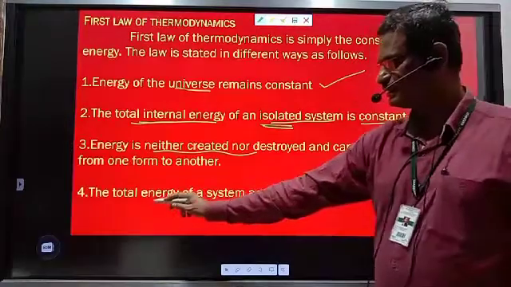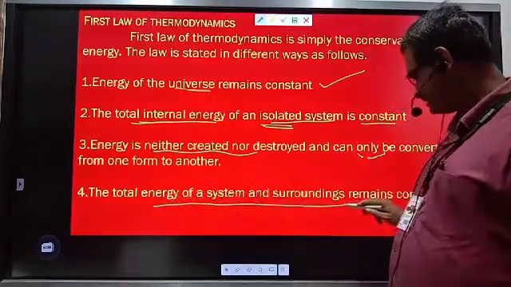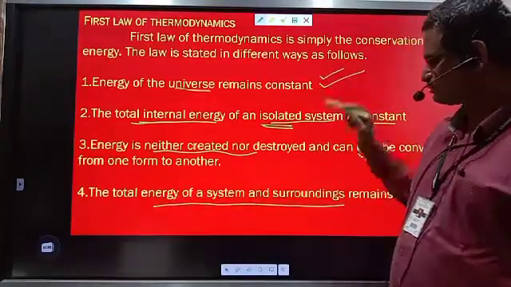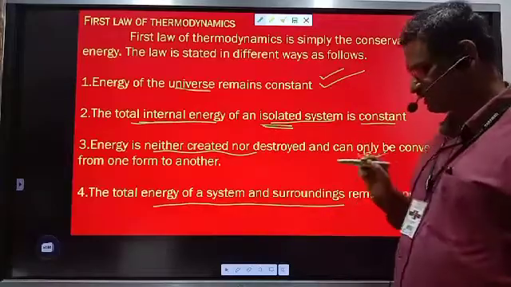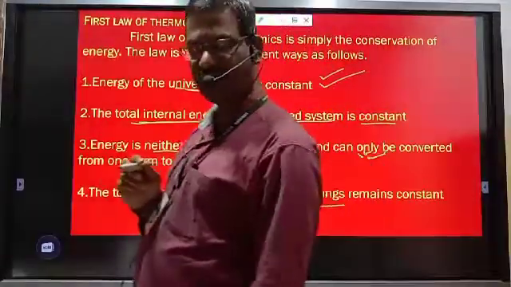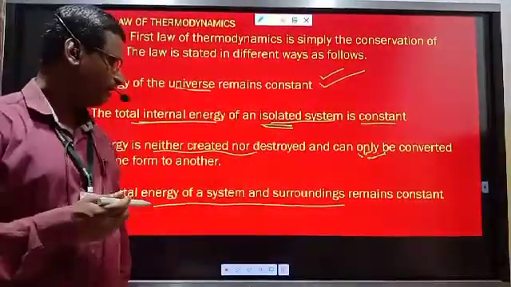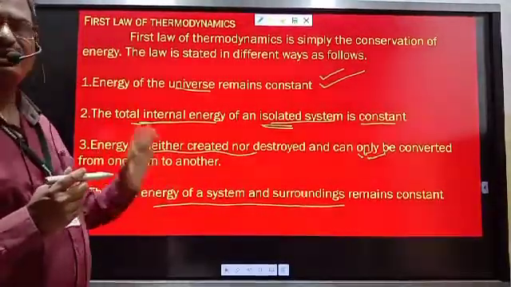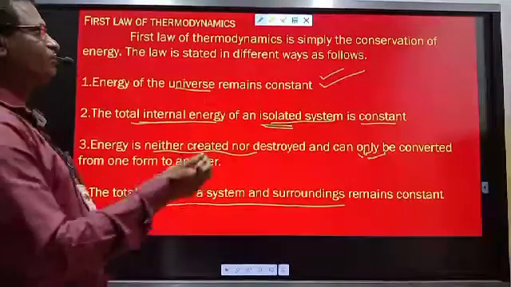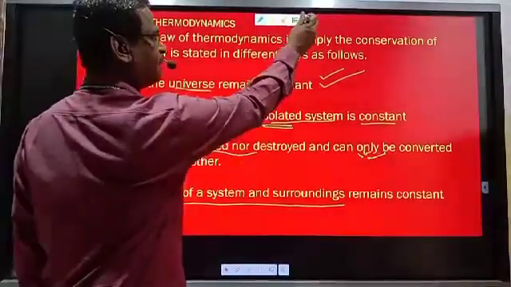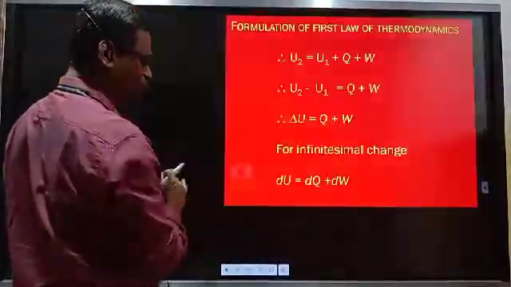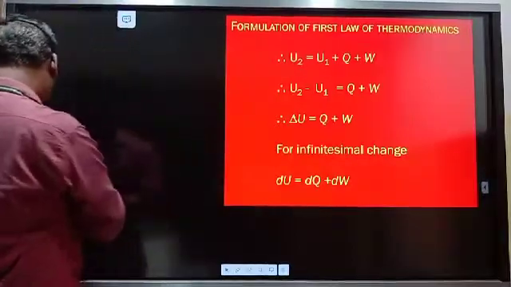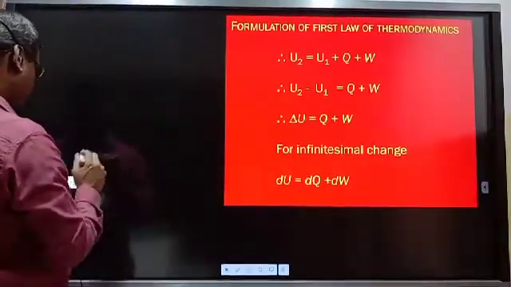And one more statement: the total energy of system and surrounding, which I have explained here, that is the universe, always remains constant. The summation of energy of system and surrounding remains constant. These are the theoretical statements of the first law of thermodynamics. Now see the mathematical statement also. This is the mathematical statement of the first law of thermodynamics.